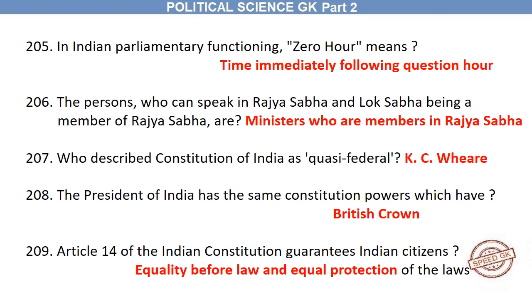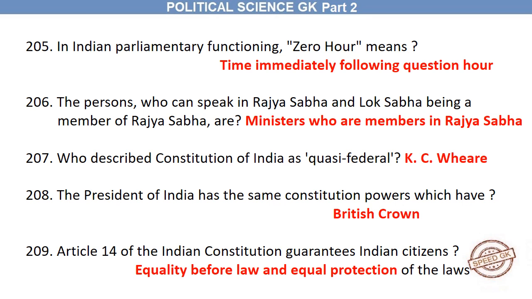The persons who can speak in Rajya Sabha and Lok Sabha being a member of Rajya Sabha are ministers who are members in Rajya Sabha. Who described Constitution of India as quasi-federal? K.C. Wheare. The President of India has the same constitutional powers which the British Crown has.